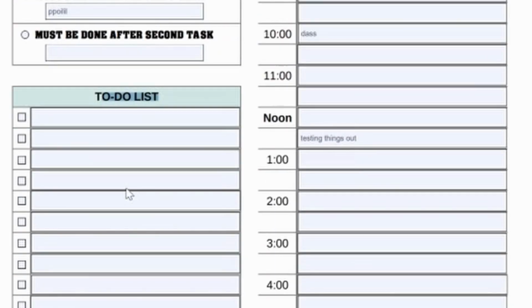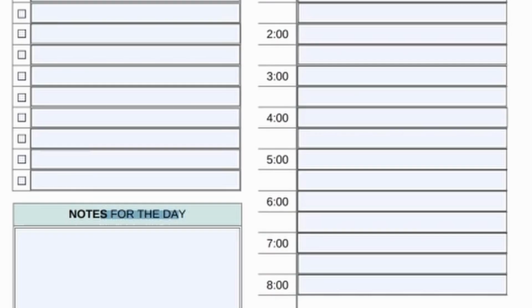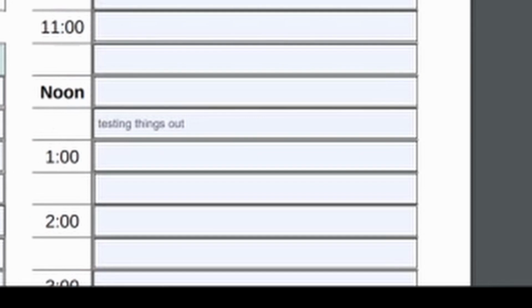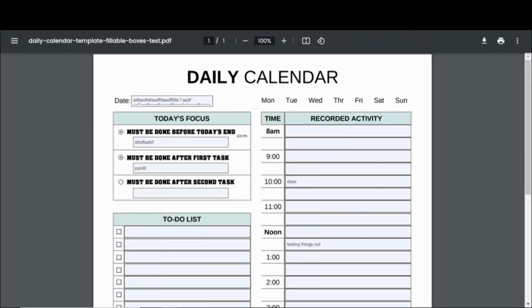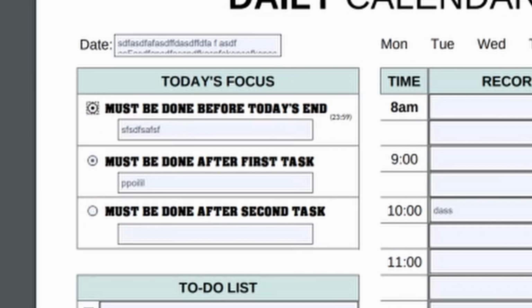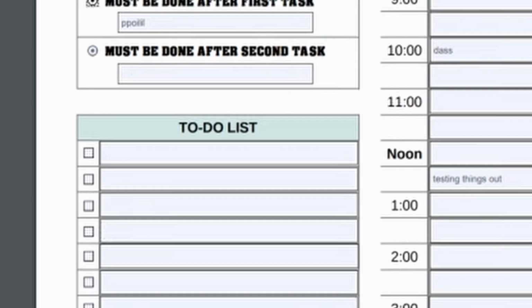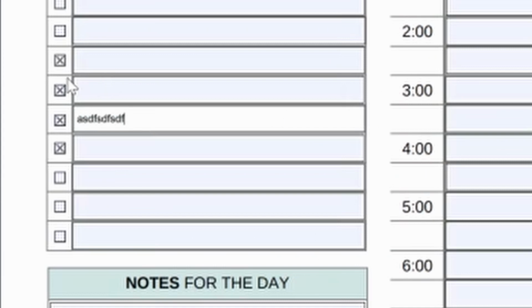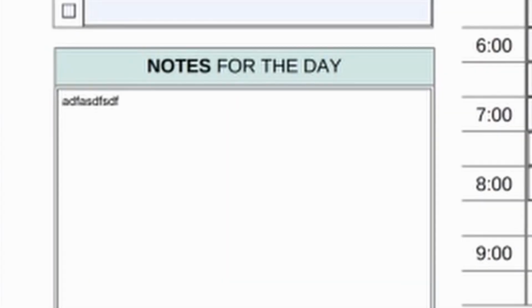Recorded activity, to-do list, notes for the day. Like, I fully customized it myself. Of course, I didn't finish the end because this is still one of the copies. Just making copies to make sure everything works correctly. This is a little annoying. It transitions from these two, and then if you click it, it's done forever. And then, for whatever reason, the to-do boxes are X's instead of check marks as I wanted them to be. And then this is just a huge ass notes for the day.